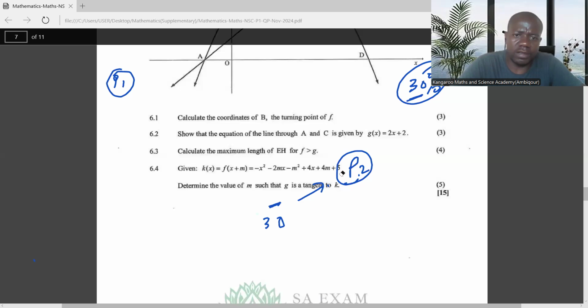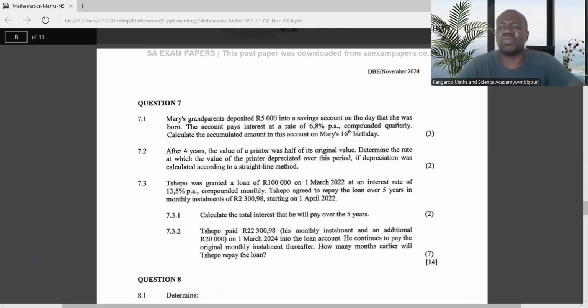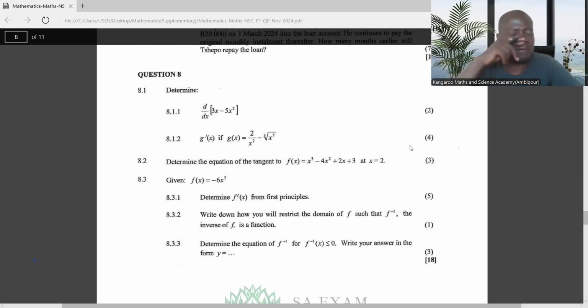Okay, then from there, after functions and graph, the next question will be financial maths. In terms of my advice, start with algebra, sequences and series, functions and graphs. Then after functions and graphs, you move to calculus. That's my advice. Under calculus, usually calculus comes in 3 questions.